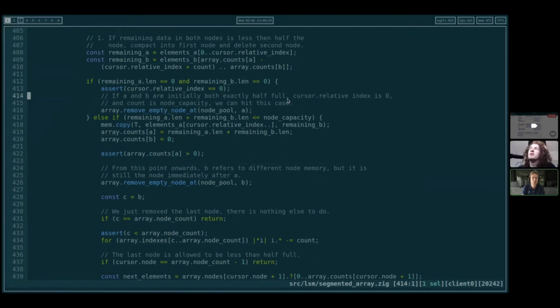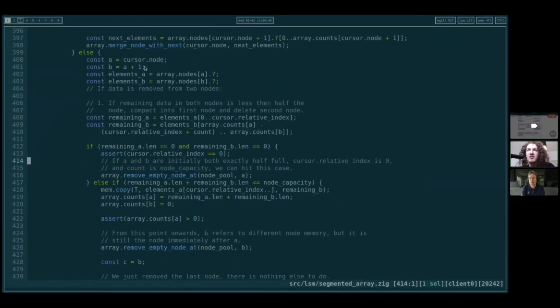How many nodes were involved, and then we know exactly whether to delete the last node or not. The advantage is we don't have to do this check, remaining A length 0, remaining B length 0. We only ever remove the last node. So it simplifies all of that, like what we ran into in the middle branch here. That becomes much easier.